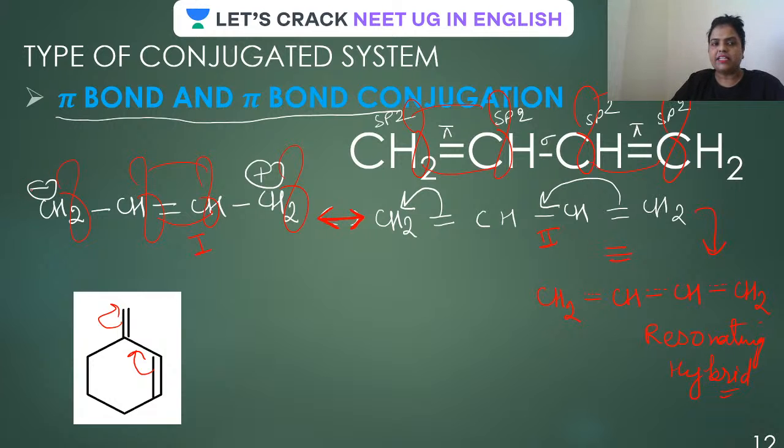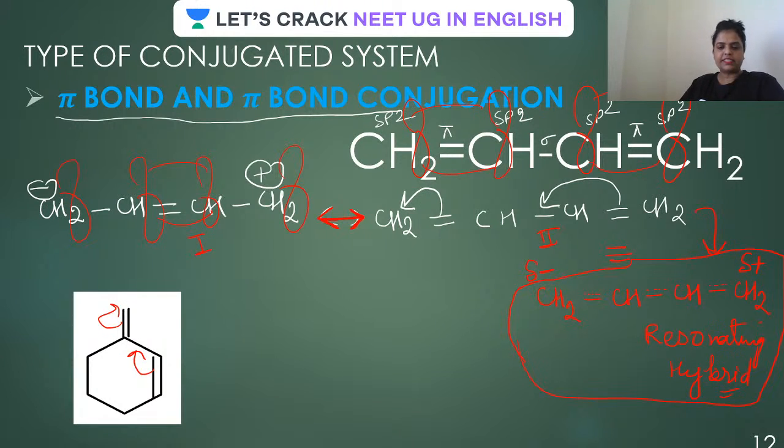And yes, guys, there is a negative charge here, but there was no charge on this particular structure or on this structure. Therefore, there will be a partial negative charge on this, and on this there would be a partial positive charge. So this is how the resonating hybrid is represented. I'm repeating, this is how the resonance hybrid will be represented.